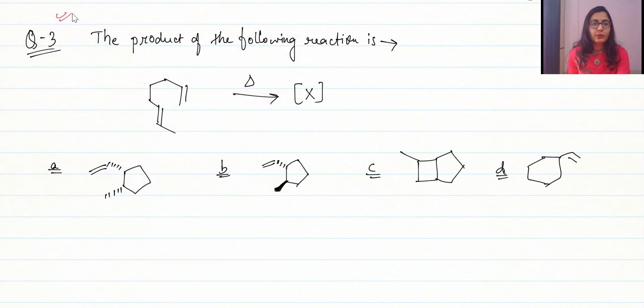Also, we are having question number 3. Now guys, it's a very good question. The product of the following reaction is, so what is the product of the following reaction? So if you have already studied pericyclic reaction, photochemical reaction, you would be able to solve it by yourself as well. Alright, so in this reaction we are having, so again the product of the following reaction is, so basically